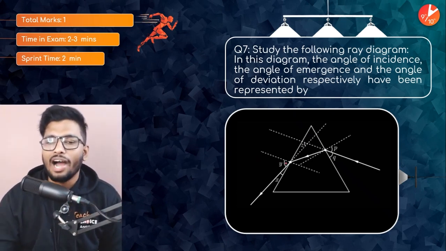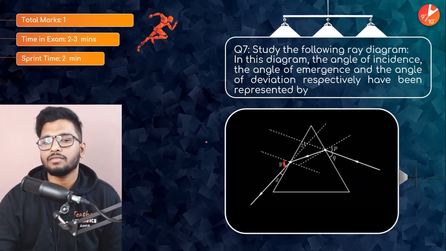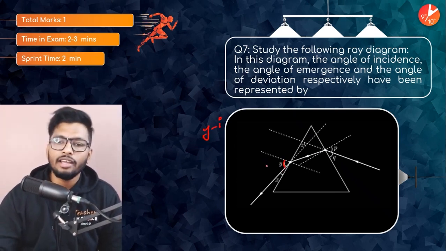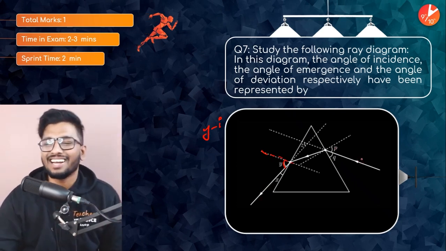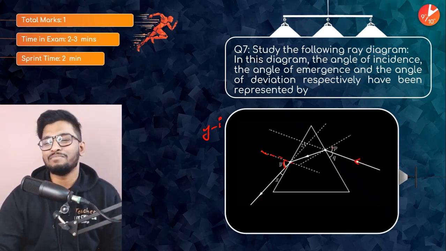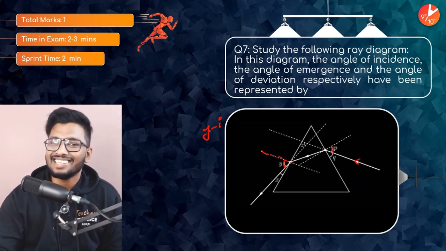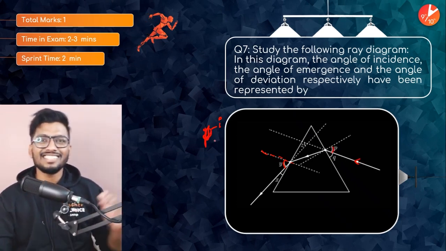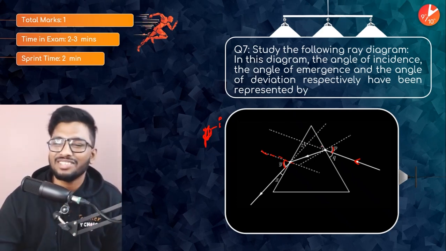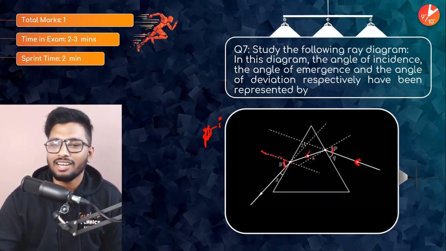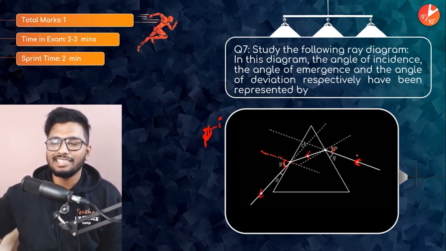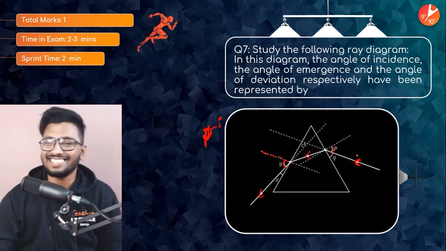Anyways, Y would be angle of incidence. Why? Because this is my normal. This is my incident ray, right? Oh, sorry, I didn't see the arrow mark. So P would be angle of incidence here, because even I didn't see that. Generally we always incident the light from the other side, no? So I got confused there. P is going to be the angle of incidence because you see the arrow mark, the ray of light is incident from this side and coming out from this side. That's a trick thing.